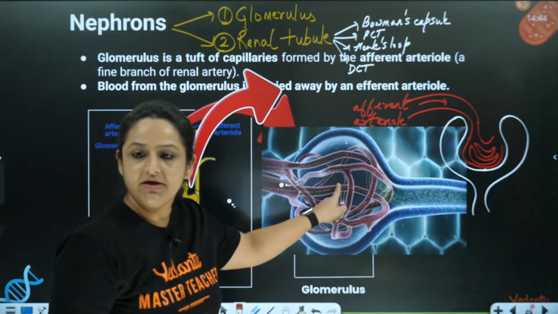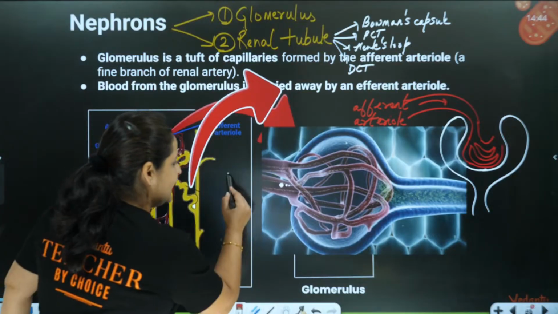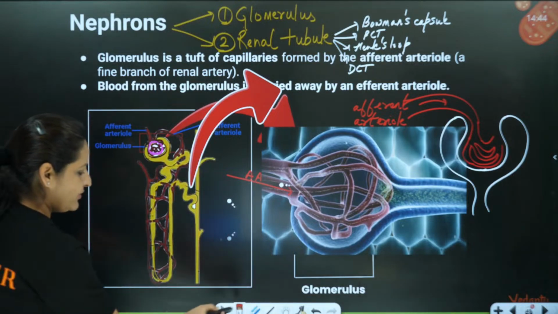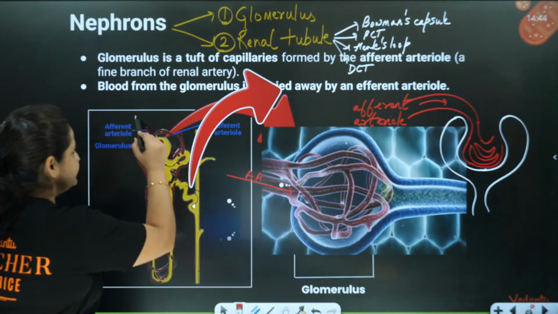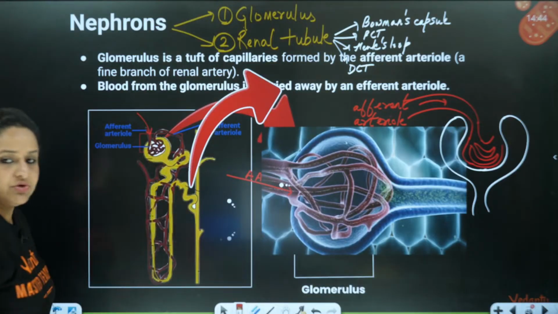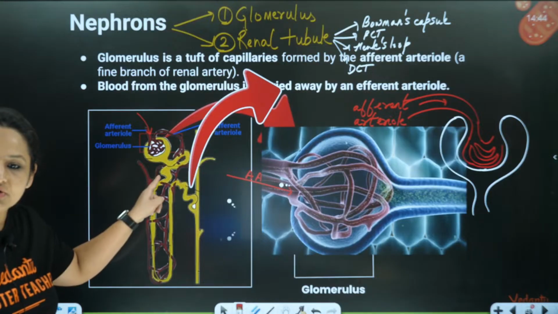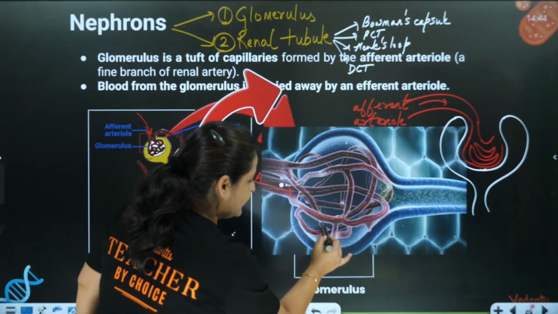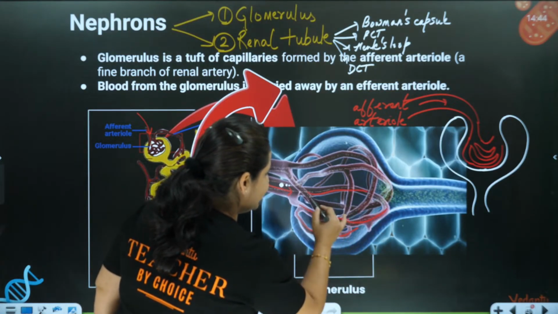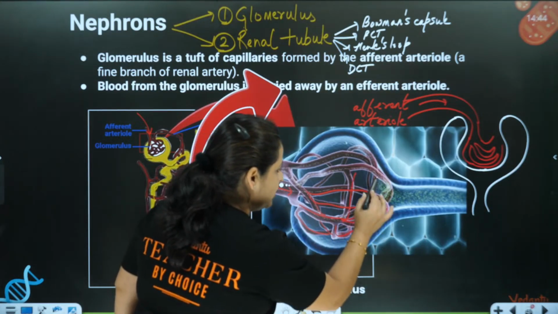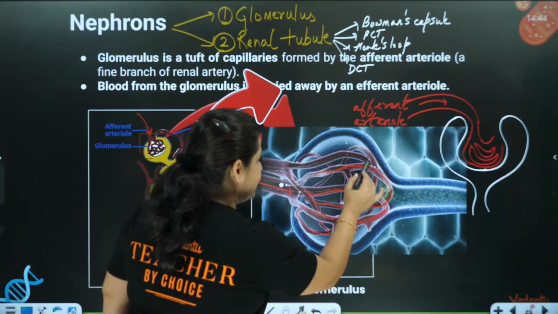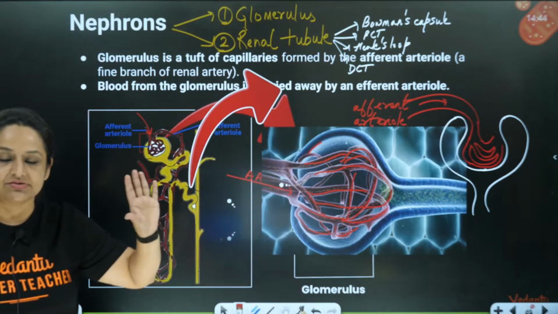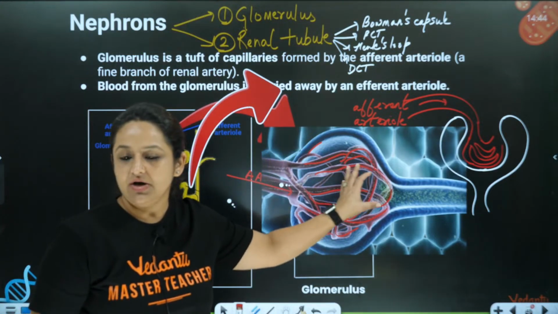You can see these capillaries over here in this diagram, very beautifully given. This is the afferent arteriole. I am writing it as AA. Here in this diagram, you can see this is the afferent arteriole coming. What is afferent arteriole going to do? Afferent arteriole is going to divide over here. You can see it is dividing into thin blood vessels, blood capillaries, because they're single walled. This is how they're dividing. So this network of blood vessels is called the glomerulus.